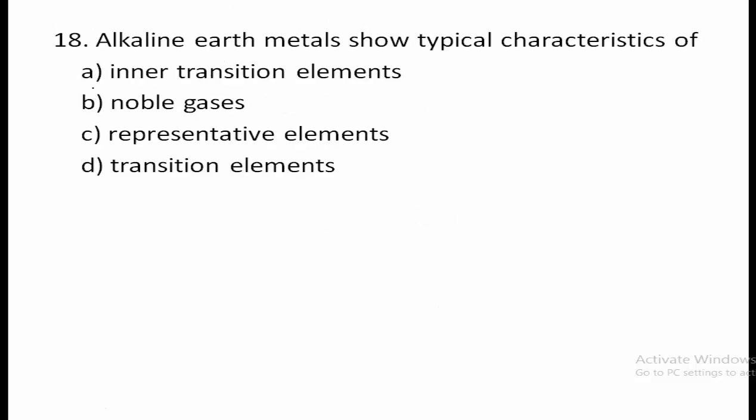Next, 18th question. Alkaline earth metals show typical characteristics of. As you already know, the s block elements are said to be representative elements. Therefore the alkaline earth metals as well as alkali metals show the typical characteristics of representative elements. Therefore option C is the correct answer.